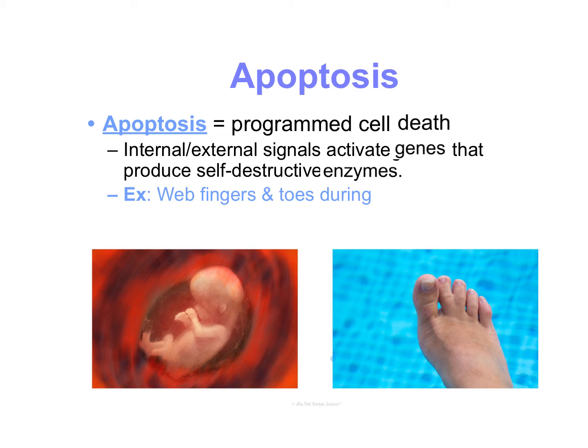And so our example that goes with this is the formation of webbed fingers and toes during development. So something's going wrong here. There's some reason your body decided to go through apoptosis in the location of your toes, and that is going to end up with you having webbed toes. So anybody that has webbed fingers or toes, they're born with it because apoptosis happened during development.